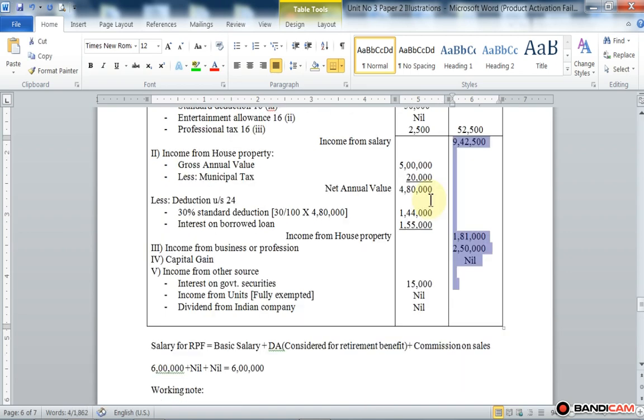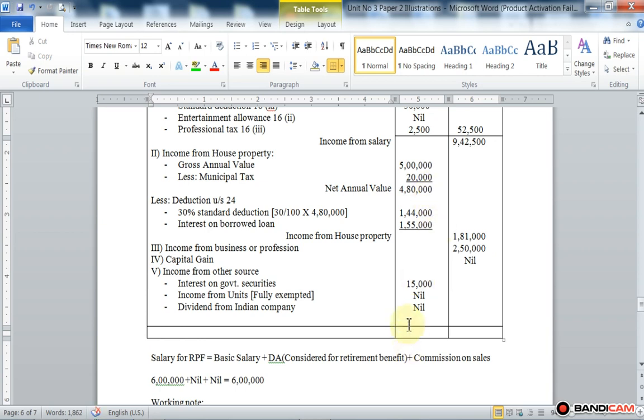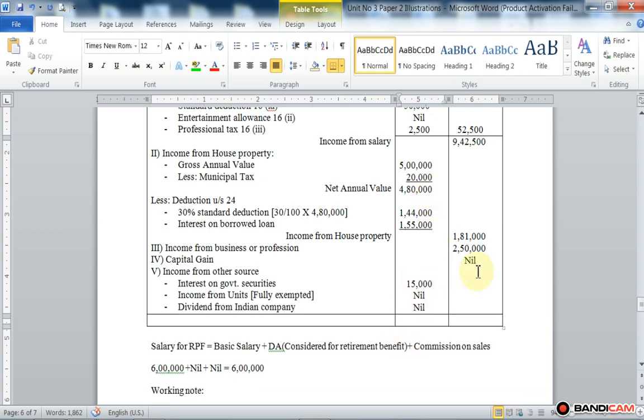Now make the total of inner column, that is 15,000, not 1 lakh, 15,000.